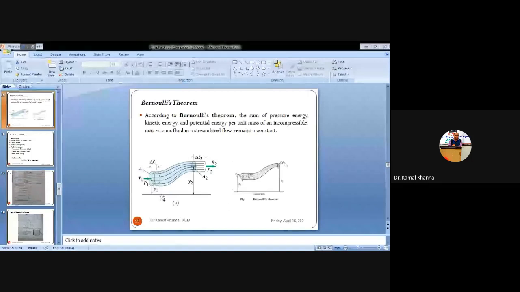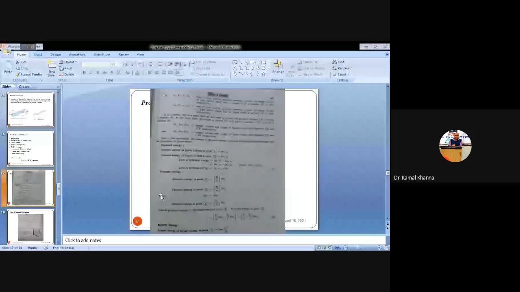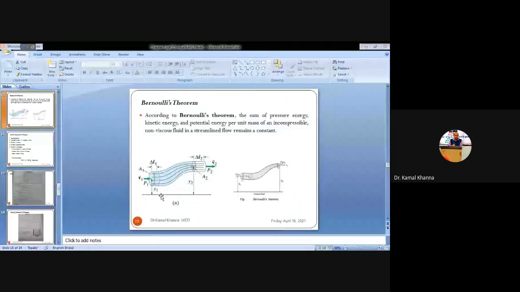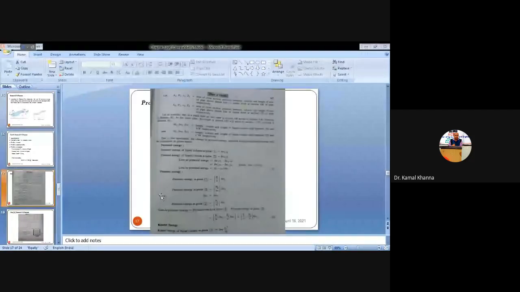Similarly, the potential energy of the liquid column at point 2, that is the exit point, is delta W2 into Z2. As you can see, there is a loss of potential energy whenever you are going from point Z1 to Z2. Why is there a loss? Because there is a decrease in the height of the pipe, so there is a loss of potential energy from point 1 to 2.